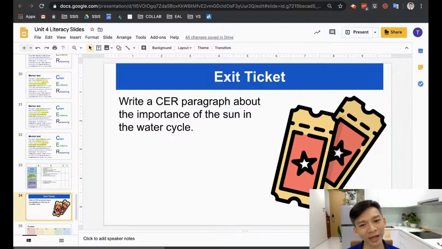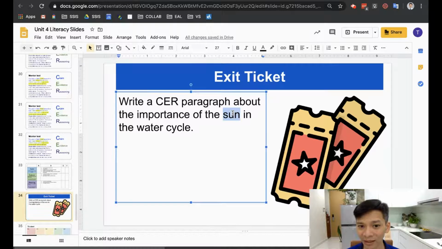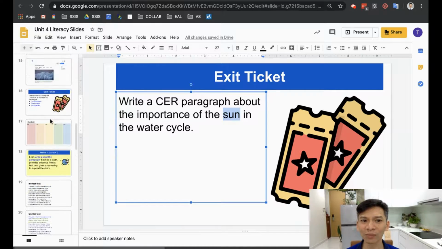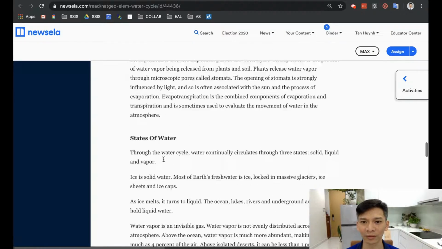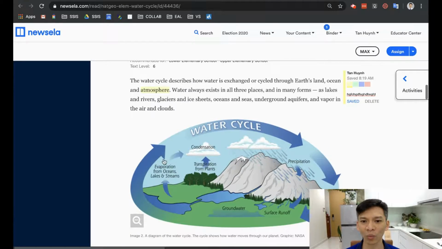This is your exit ticket for today. Write a CER paragraph about the importance of the sun in the water cycle. Why is the sun such an important part of the water cycle? Right here, let's look at this diagram. The sun is not here, but the sun is very important. Why do you think the sun is important?